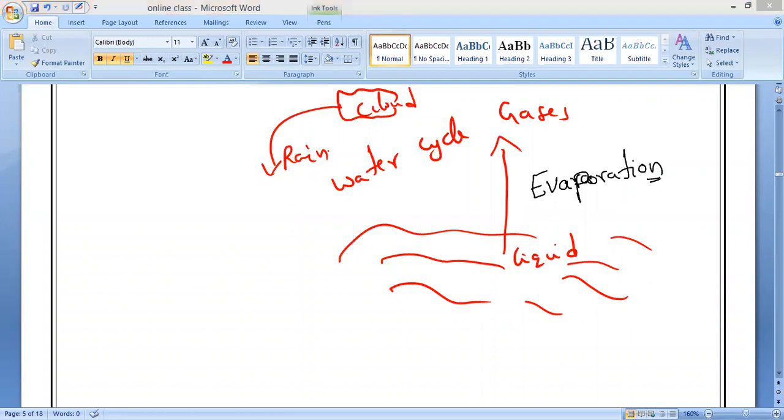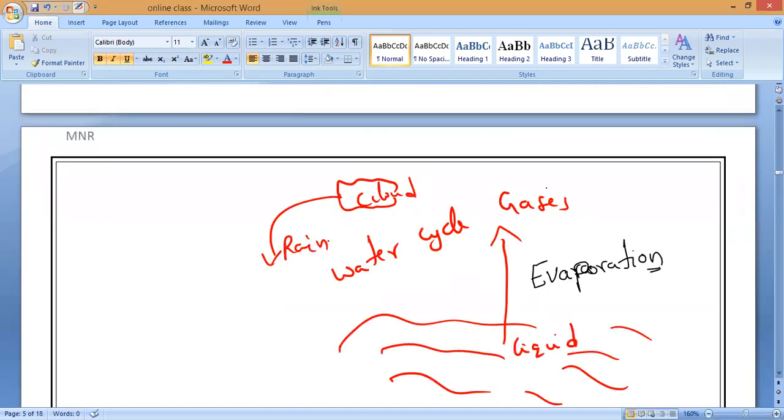Now evaporation means that, as we know, liquid cannot be converted into gaseous state without increasing the temperature to which temperature? Boiling point. But here, naturally, who is providing 100 degrees Celsius in the ocean and all? The sunlight, sir. Sunlight cannot produce 100 degrees Celsius. It is 45 itself. Do you remember? Then how is it happening? That is my question. So it is the natural process. Do you remember that? It is the natural process.